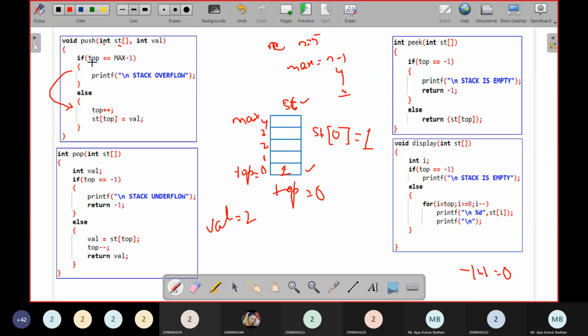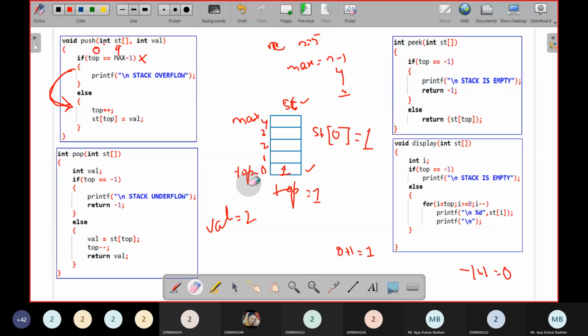Same condition. Top equal to max minus 1 or not. I am going to check. What is the value of top this time? 0, not minus 1. 0 equal to max minus 1. That is how much? Max is how much? 5. 5 minus 1 is 4. Is 0 equal to 4? Condition failed. Come to the else part. Top plus plus. This time top plus plus means 0 plus 1. Incrementing by 1. So top is equal to how much? 1. So this time top becomes 1.